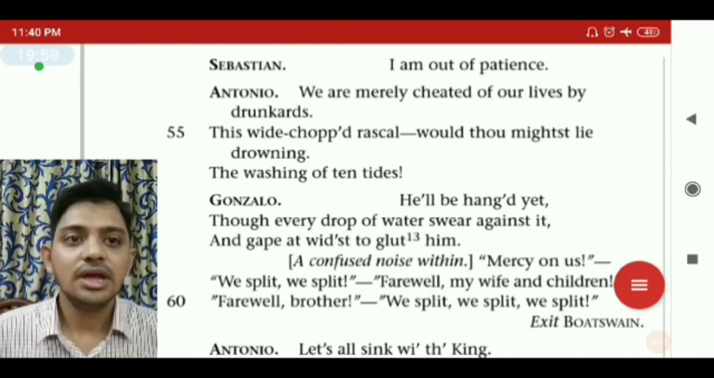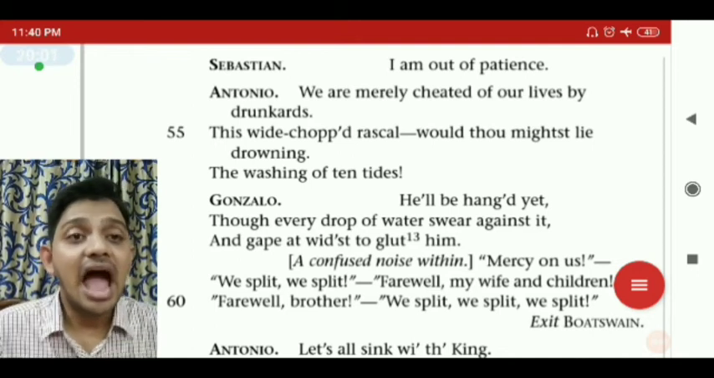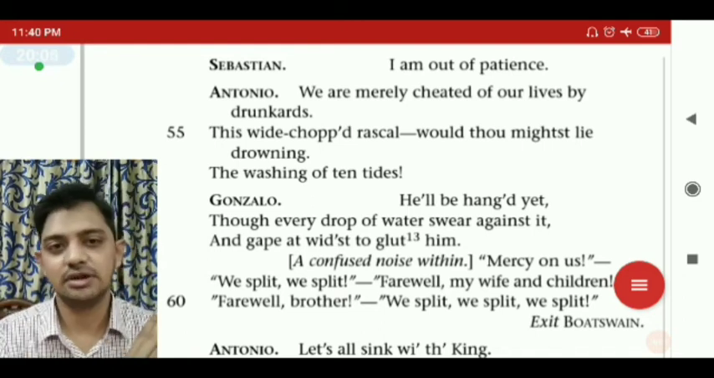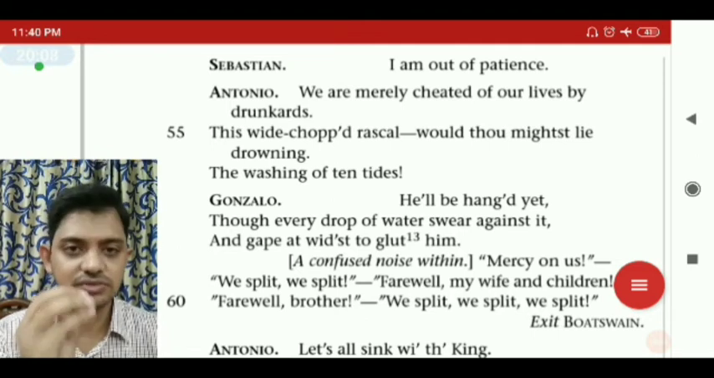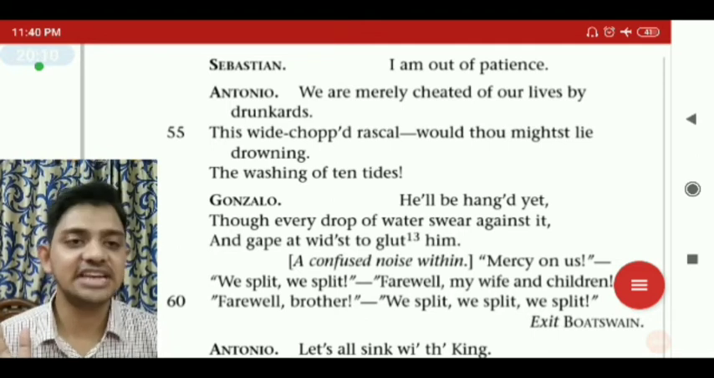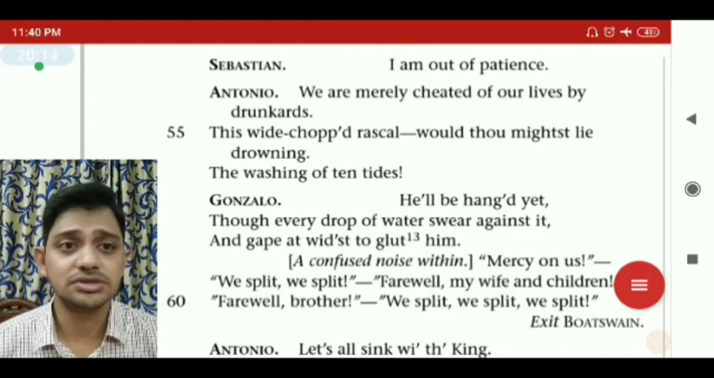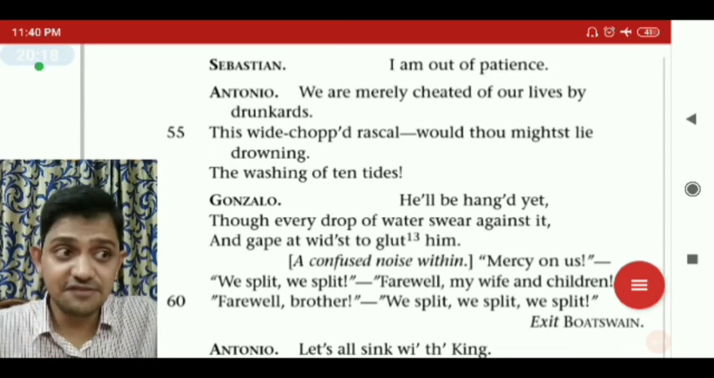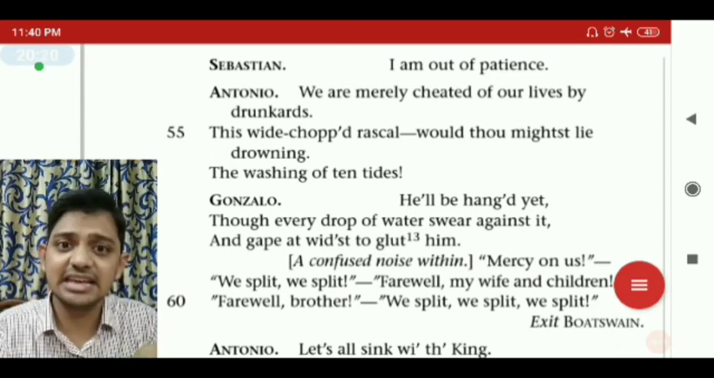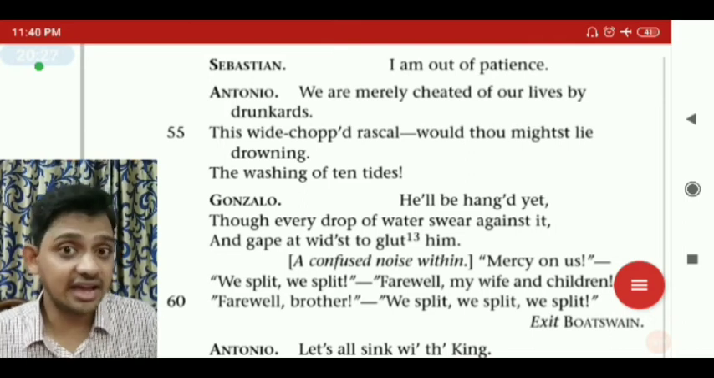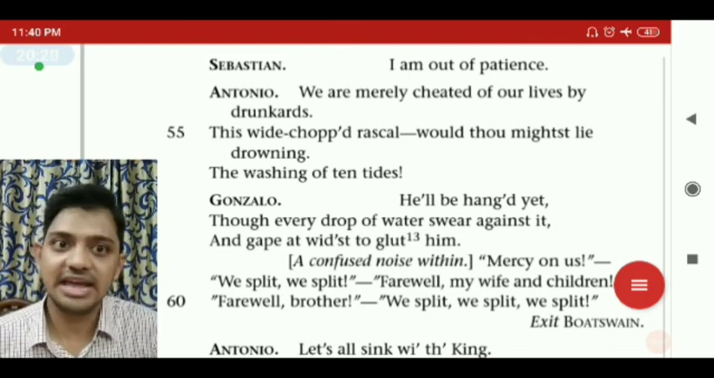Gonzalo, he will be hanged yet. Now you'll see that throughout the whole play, Gonzalo is a man who is adamant to his word. He will be hanged yet. I know he will be hanged. He won't die, though every drop of water swears against it. Every drop of water, I mean, every situation which I can see is speaking against what I am thinking. I think that he would die by hanging, but the situation is not like this.